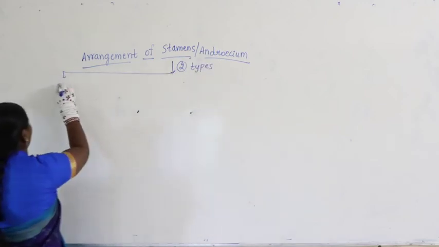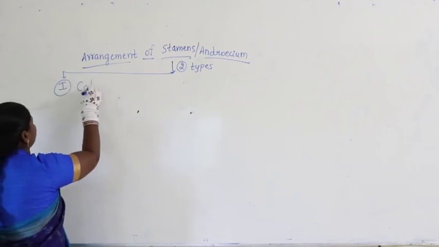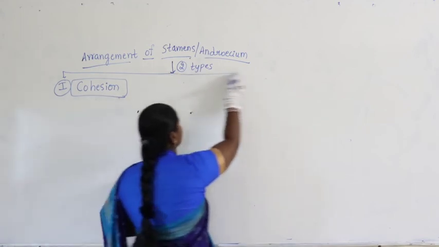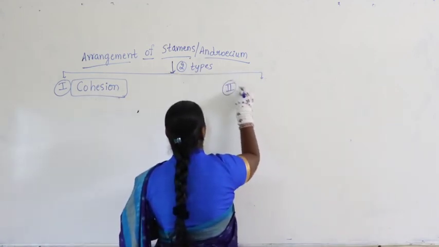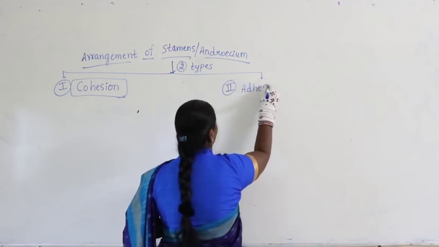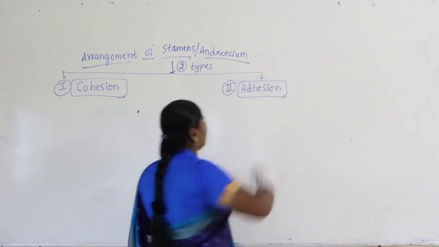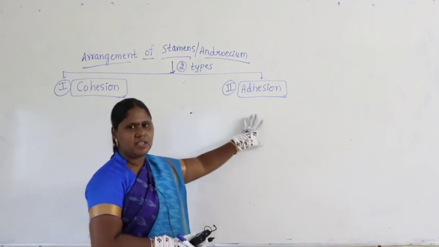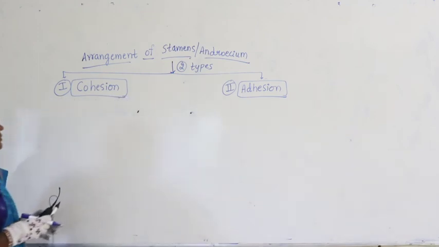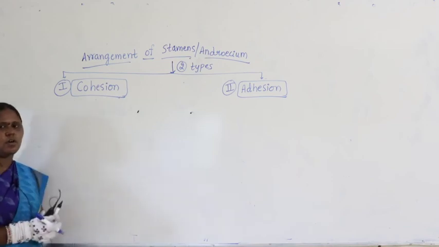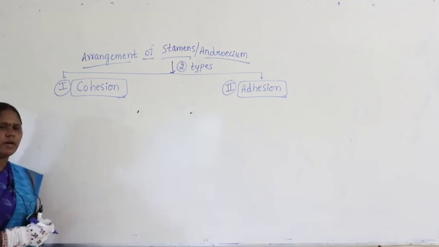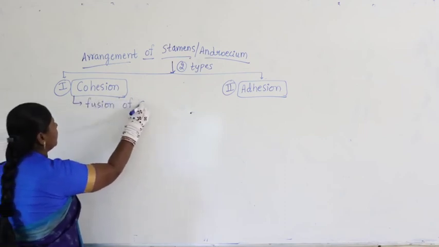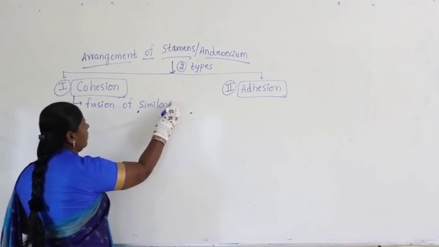What are they? Let us take the first one as cohesion and take the other one as adhesion. What are the two types we have? Cohesion, and we find what is called adhesion. Right. Now, when you take cohesion, remember the meaning: wherever the cohesion terminology comes, it means fusion of similar members.